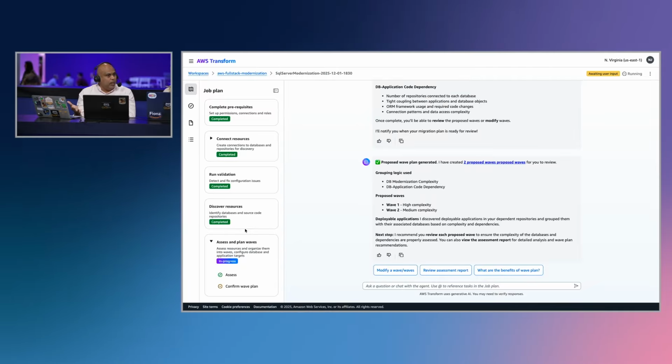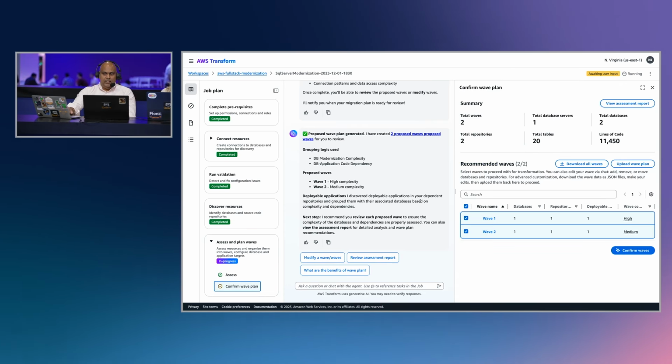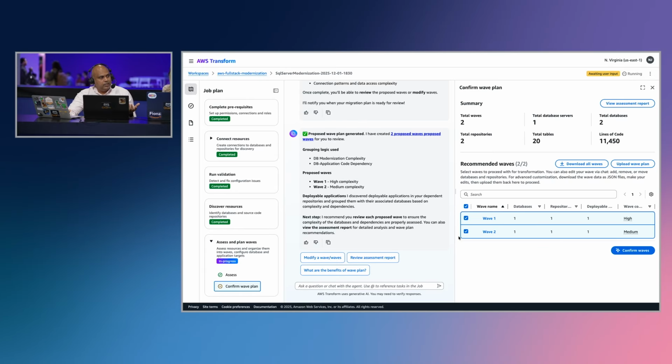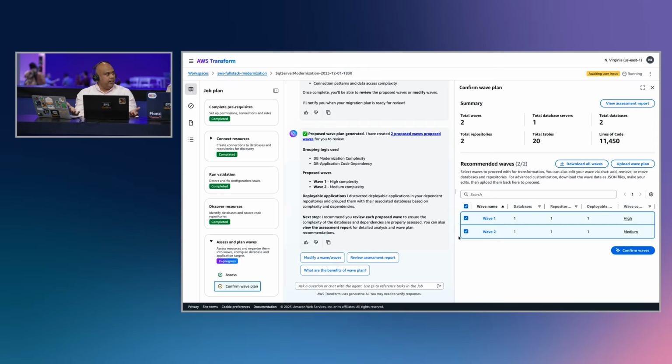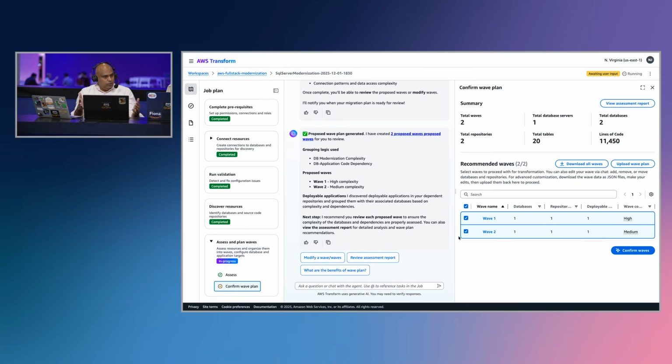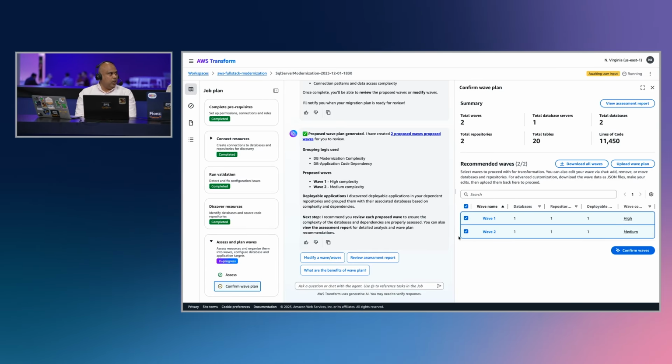We would want access to your databases and your source code repositories. Once we discover all of those, we create a wave plan. So you have the prerequisites, your resources, and a validation run phase. Discovery resources is where we go into your servers to identify how many databases you have, and how many of those SQL servers you would want to transform to Aurora PostgreSQL.